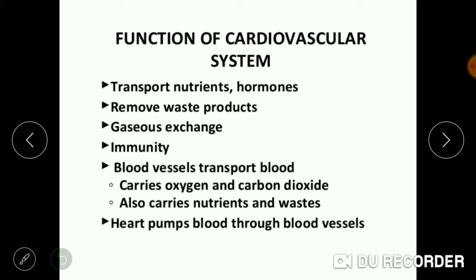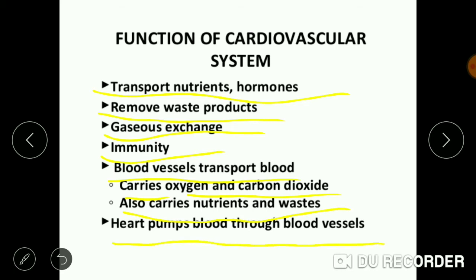Now we move on to the function of the cardiovascular system. The first function states that it transports the nutrients and the hormones. It removes the waste product. It helps in gaseous exchange. It provides immunity to the body. The blood vessels transport the blood and carry oxygen and carbon dioxide, as well as the nutrients and the waste, while the heart pumps blood through blood vessels.